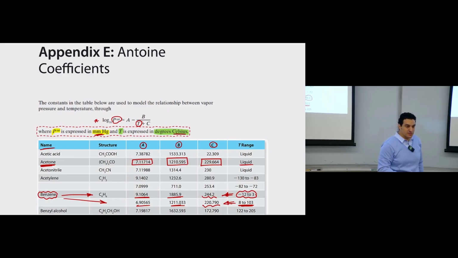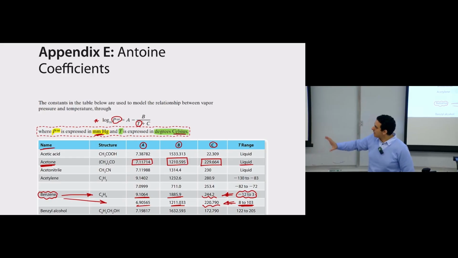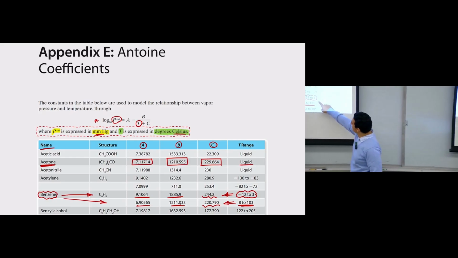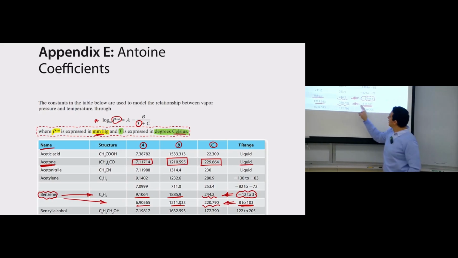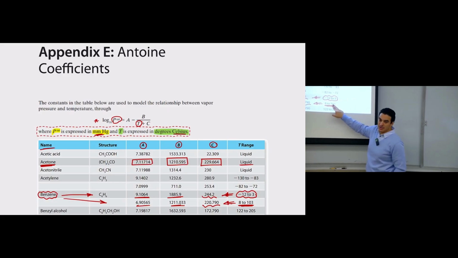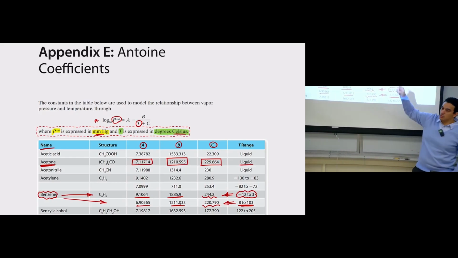So if you have any substance that has two rows or three rows for A, B, C, then check the temperature range. What is the given temperature? For the given temperature, find it here. If it lies within this range, then go directly and use that A, B, C. If the temperature is between 8 and 103 degrees Celsius, then this will be the value of A, B, and C that you will use in the equation.